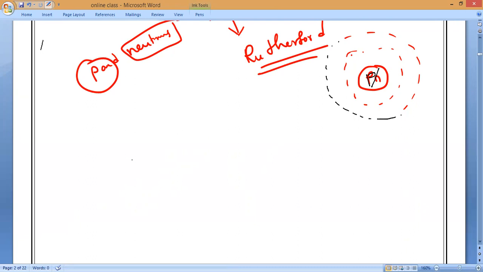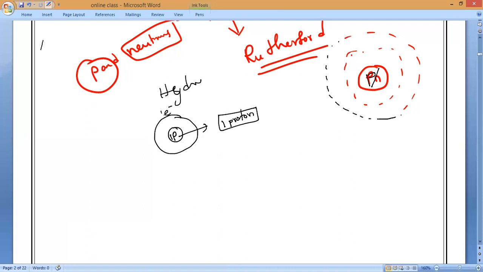But if you take basic hydrogen, it does not have any neutrons in its nucleus. Only it has what? Proton. Only one proton. So that is what people used to believe, and they thought that only protons are present. But later, since the mass is not the same, they identified it.